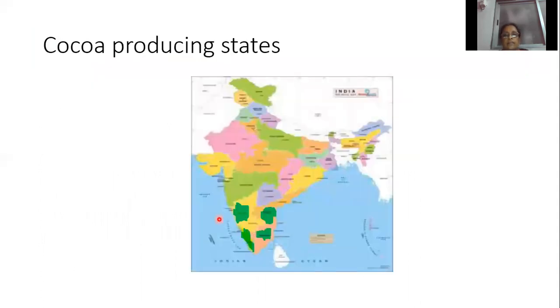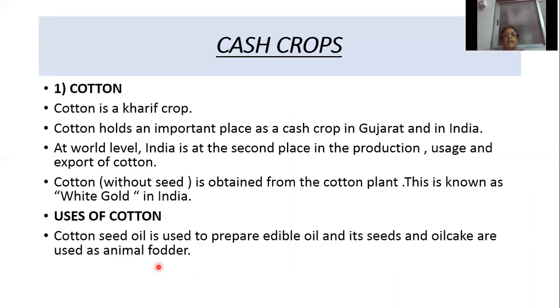So these are the states: Karnataka, Kerala, Tamil Nadu and Andhra Pradesh. Which country is the largest producer of cocoa? African countries. Then cash crops.